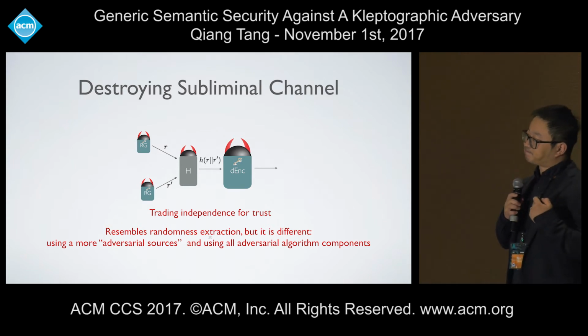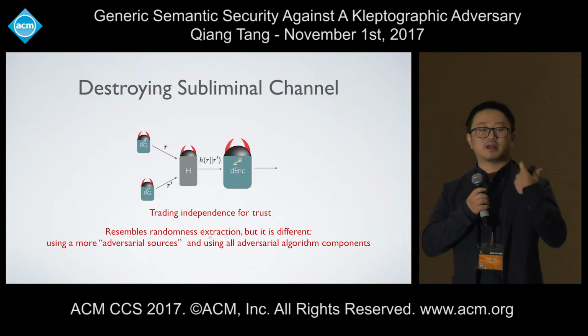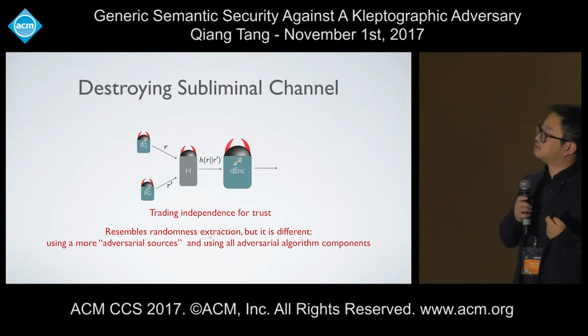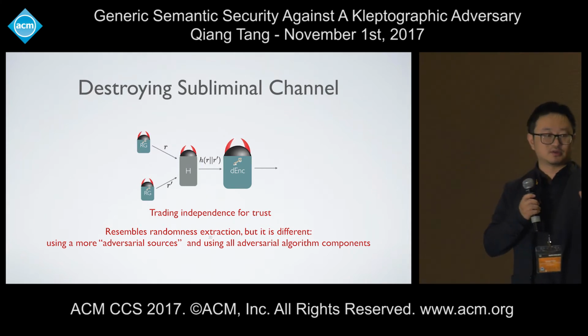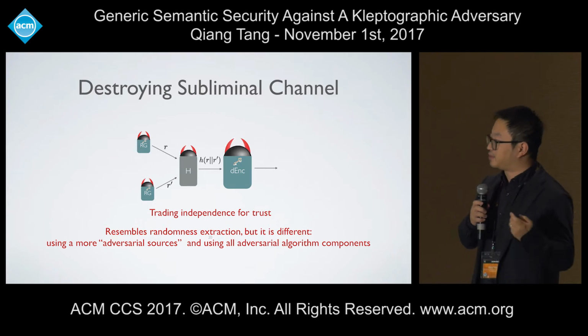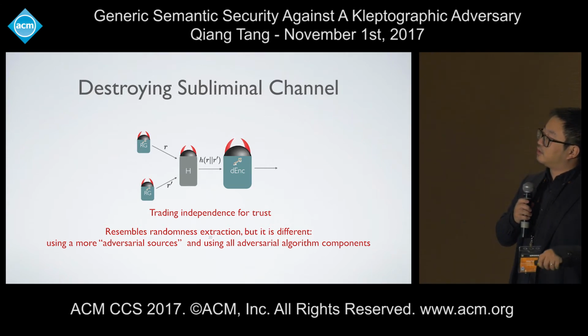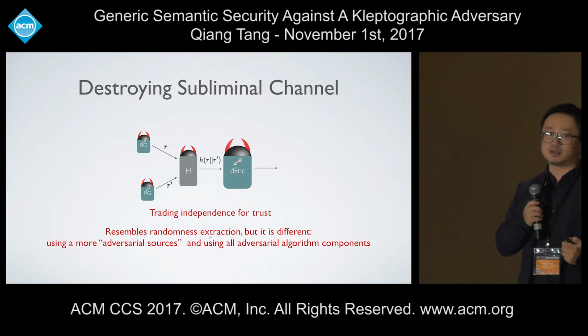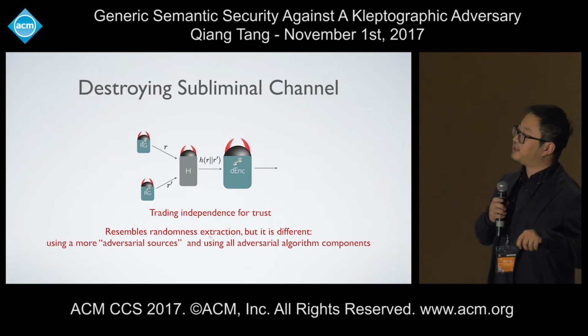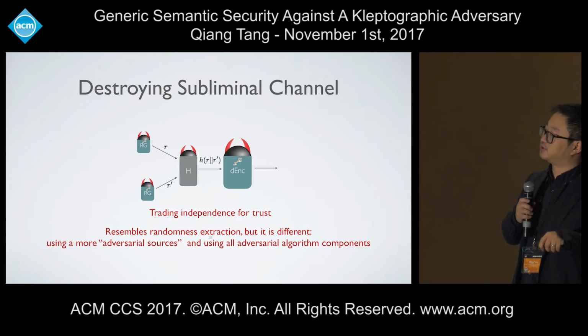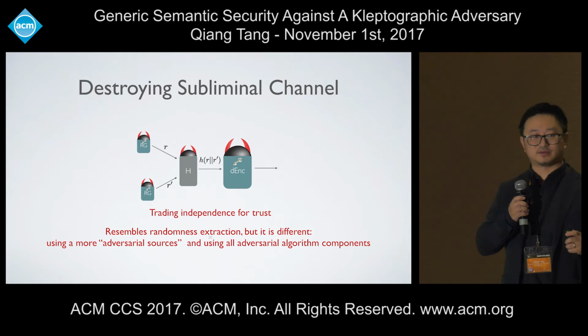Instead of using the randomness package as one single black box, let's consider we have two packages, or two different APIs, and we execute these two packages independently, and we mix the output of these two different packages with a hash function.